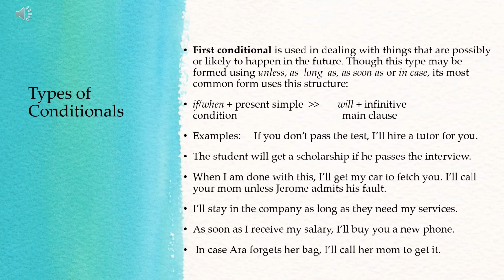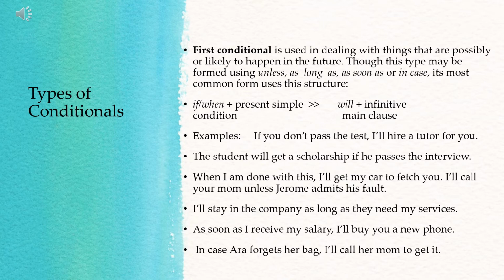You have there the will hire, in the simple future tense. Again, under the first conditional, you are dealing with things that are possibly or likely to happen in the future, because there's a possibility that the student will not pass the test. So what will happen if he or she doesn't pass the test? Then someone will hire a tutor for him or her.